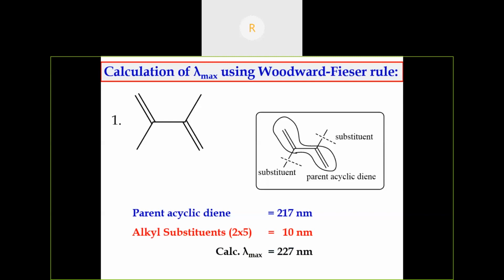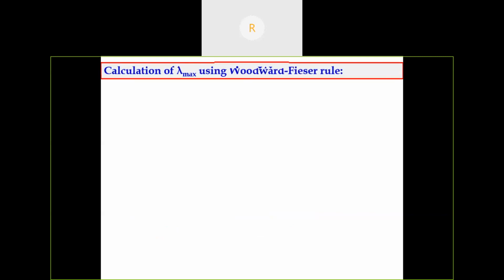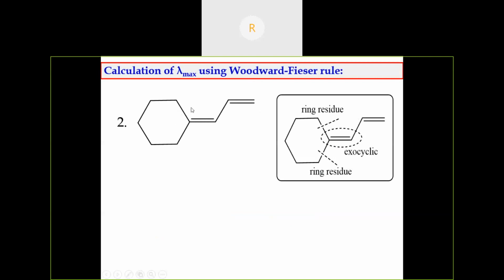There is no exocyclic double bond here. Then another example. This is also an acyclic diene. We should not consider this cyclic, so the conjugation is only acyclic. We have to look into any alkyl substituents or ring residues. See, this is a ring residue, so two ring residues are there. We have to consider exocyclic double bonds. Sitting inside this ring, see, this is an exocyclic double bond. So one exocyclic double bond.